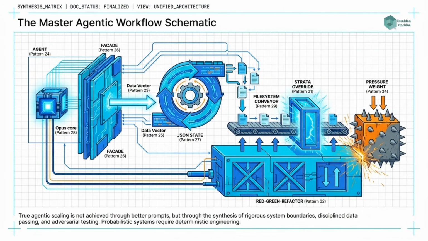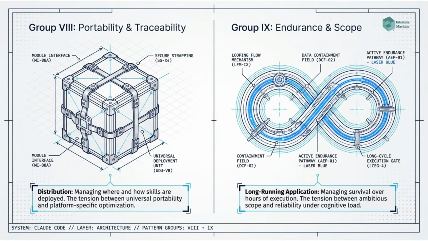The master agentic workflow schematic illustrates the synthesis of rigorous system boundaries. True agentic scaling comes from disciplined data passing and adversarial testing, not just better prompts. Group 8 focuses on distribution patterns. These patterns manage how skills are deployed and updated across diverse platforms. Group 9 covers long-running application patterns. These specifically tackle the challenges of autonomous coding sessions that run for hours and require complex scope management.